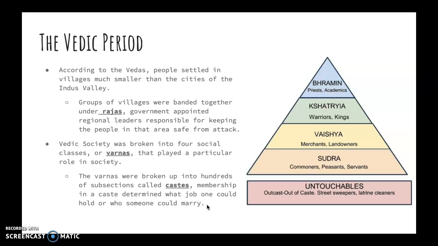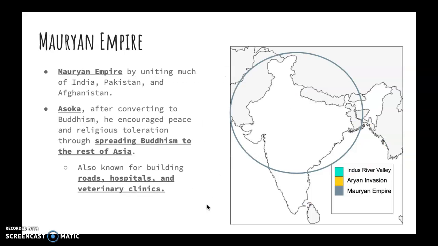The varnas were broken up into hundreds of subsections called castes. Membership in a caste determined what job one could hold or who someone could marry. The caste system still is around in India today. However, it is much less prevalent than it was back in the ancient time period. There is no longer an official caste system recognized by the government like there was during the Vedic period. However, people in general have held on to that cultural tradition.